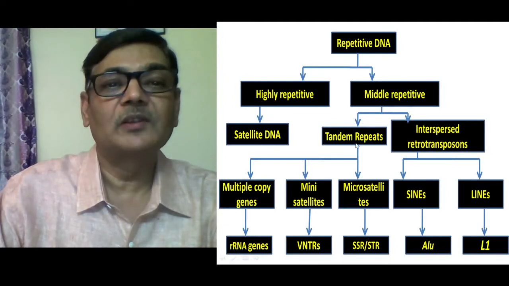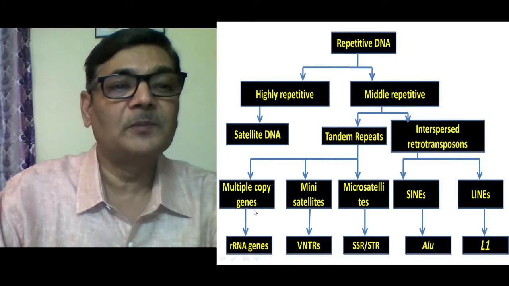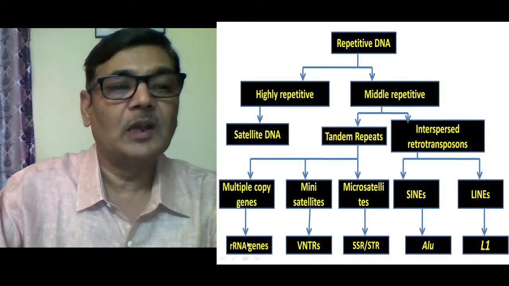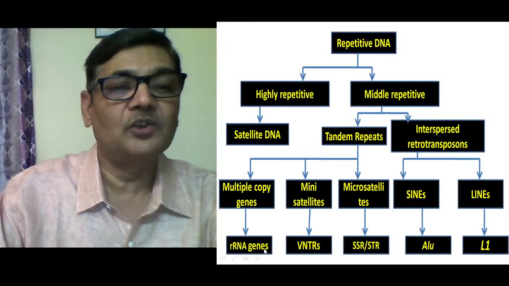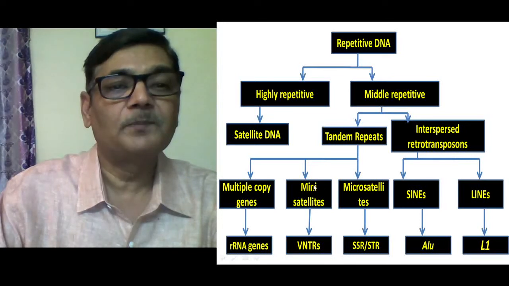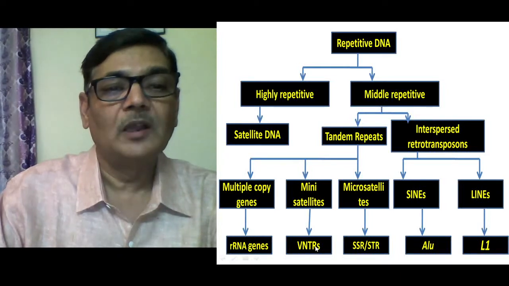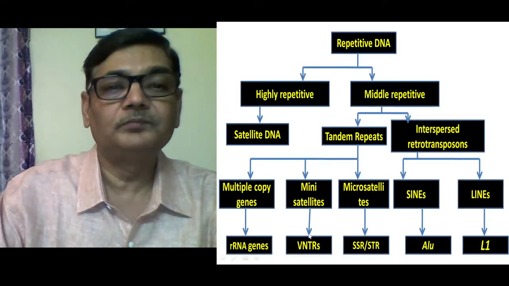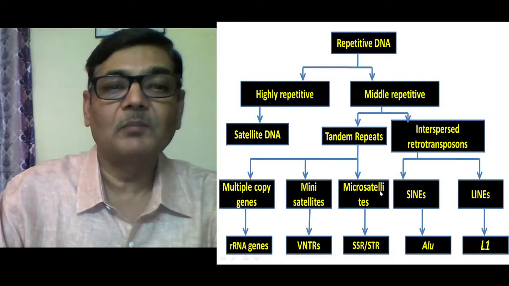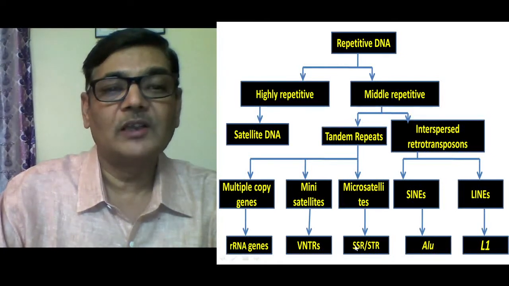Now, tandem repeats are further grouped as multiple copy genes, like ribosomal RNA, which may be represented so many times in the eukaryotic genome. So such portions are multiple copy genes. And then there are minisatellites and microsatellites. The minisatellites, which are also referred to as variable number tandem repeats, that is VNTR regions, are scattered all along the genome. Exactly the same way there are microsatellites, which are also called SSR, that is simple sequence repeats, or short tandem repeats.